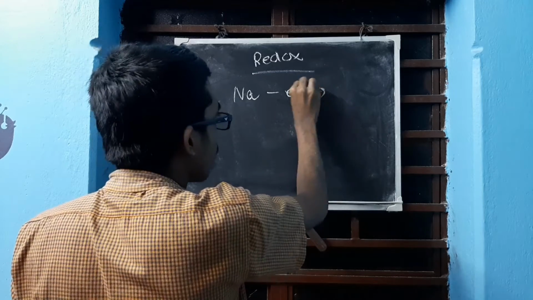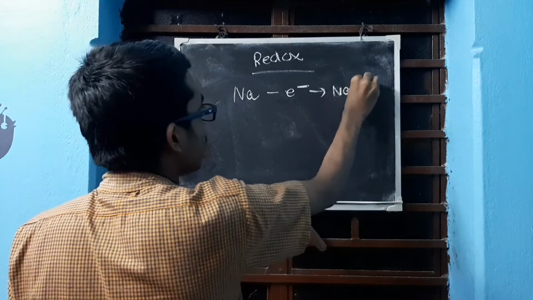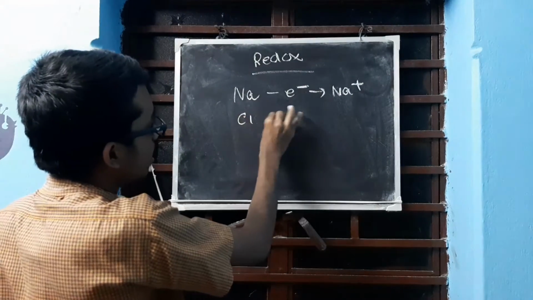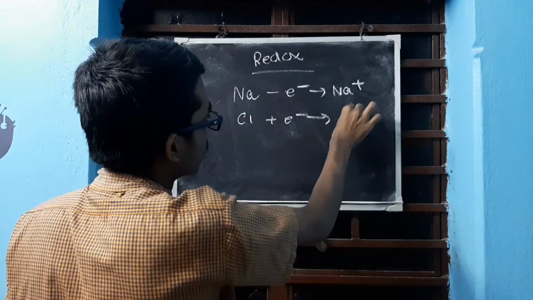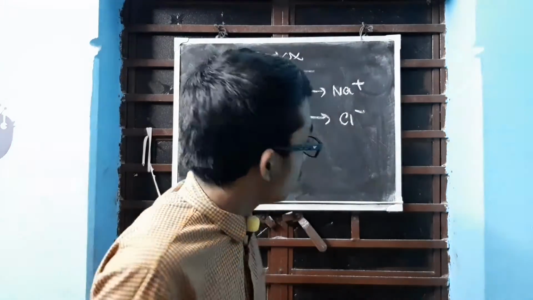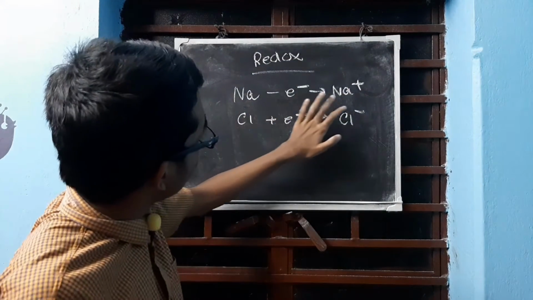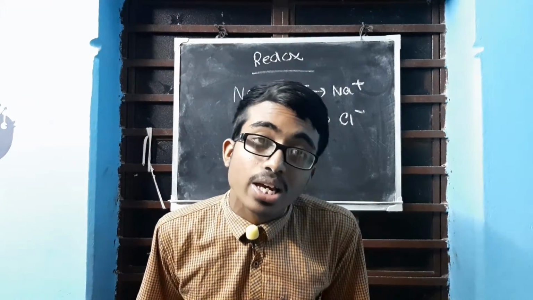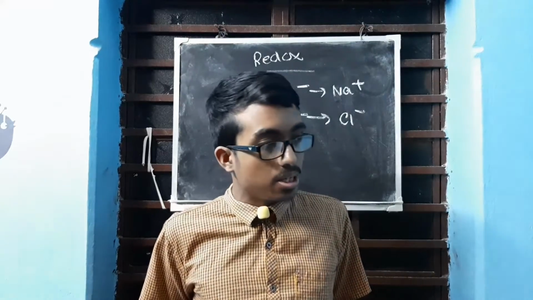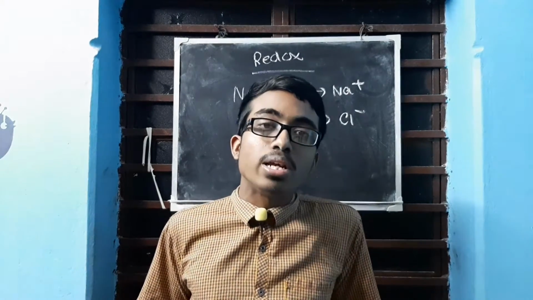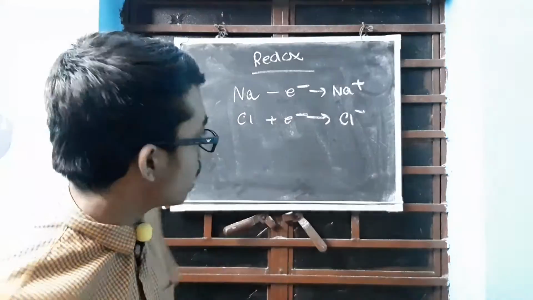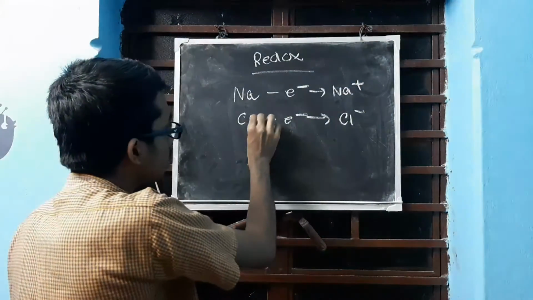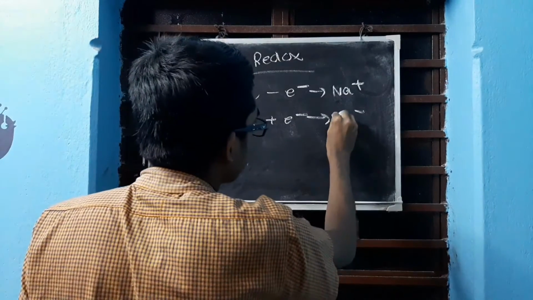Na loses one electron to form Na positive. Cl on the other hand gains one electron to form Cl minus. Right? Now see, this is one part, this is one part. But if you write the basic reaction, it is 2 Na plus Cl2 forms 2 NaCl. You know the reaction. Now how do you get that? Where did the Cl2 come from? Right here, Cl2, so here it will be 2 Cl, here it will be 2.